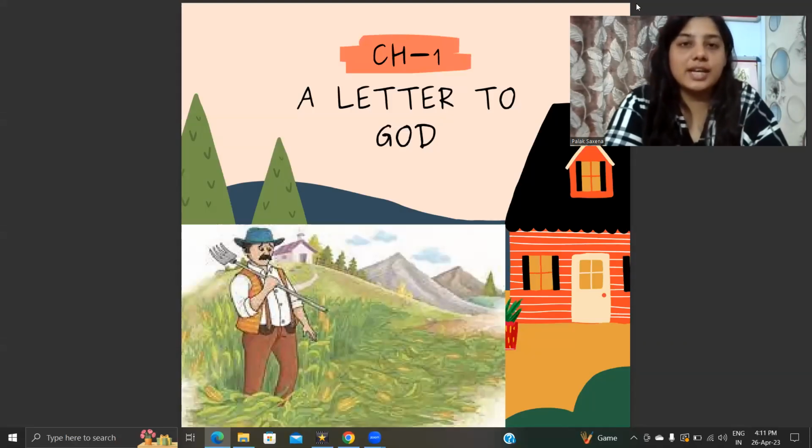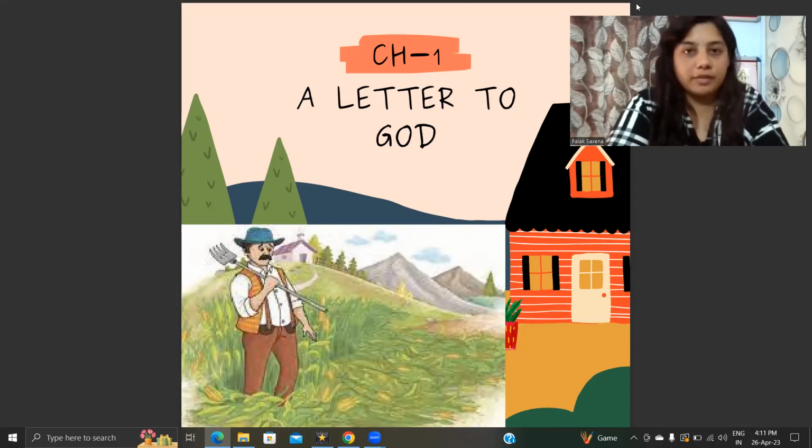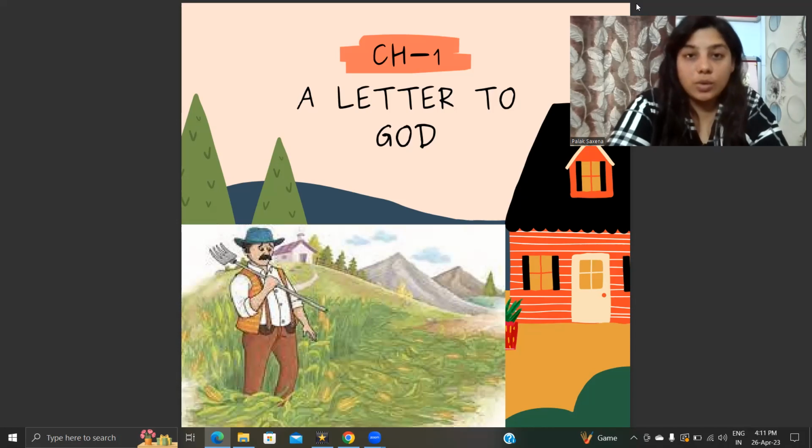Hi everyone. Today we'll be reading chapter 1 from class 10th CBSE English book, which is A Letter to God. And as the name suggests, this chapter is all about faith. When we have faith in God, God also in return sends us some kind of messages or signs to make us realize his presence. So this chapter, A Letter to God, is based on such faith that a young farmer had.